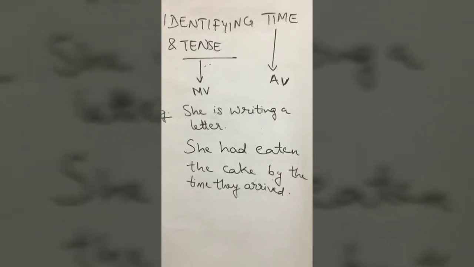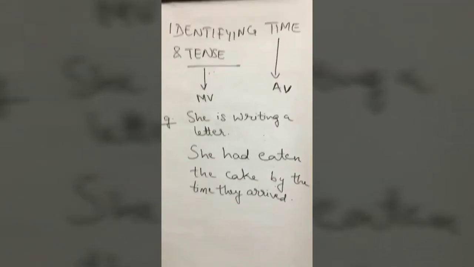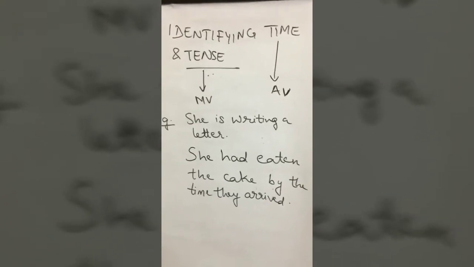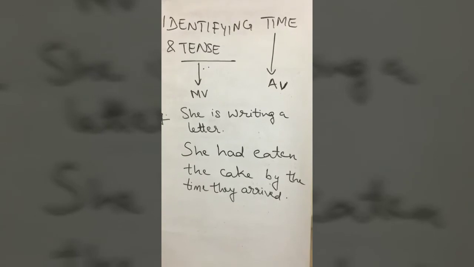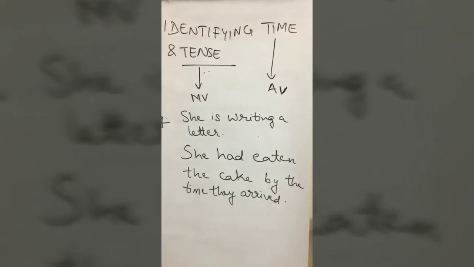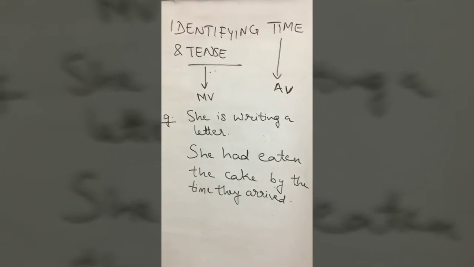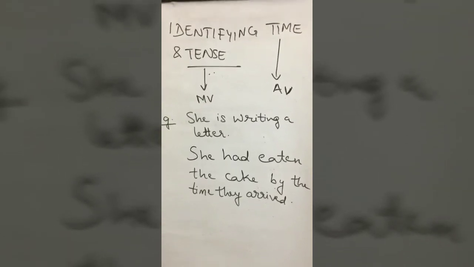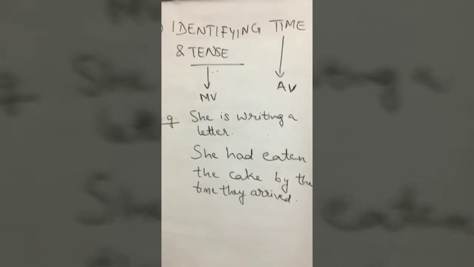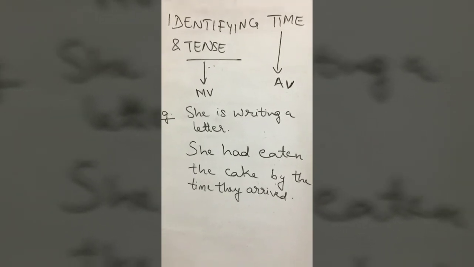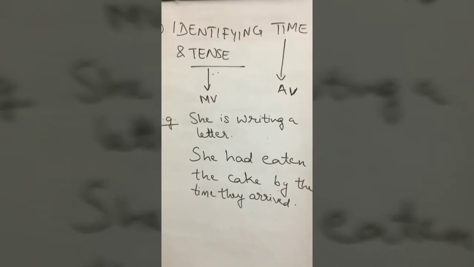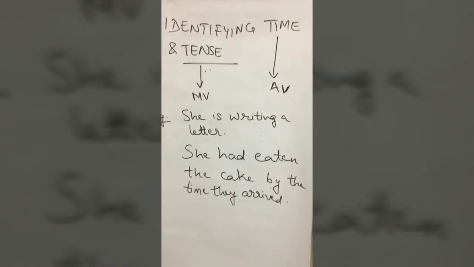So we talked about the time and tense of verbs, right? What is the difference between time and tense? Time is basically the past, present and future. Every verb can be used to indicate past, present and future time. Tense basically means the forms of the verb which indicate when the action has happened.